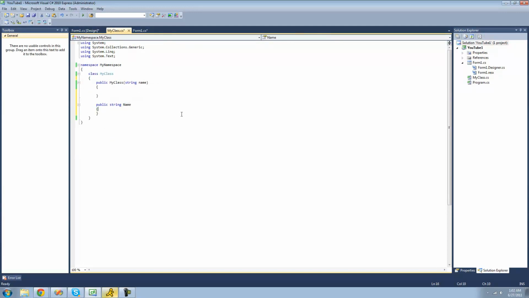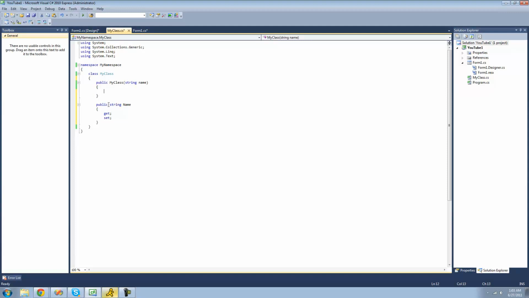Then you're going to want to put two curly braces down. And you don't need parentheses right here because it's not a method. There are two keywords that you're going to want to know. The first is called get. If we type get right here, this will allow the user to read from the property. And the second is set. If we type set down, that will allow the user to write the property or change the value of the property. And if we delete set right here, that will make it a read-only property, which you may want in some cases. Put set right back there.